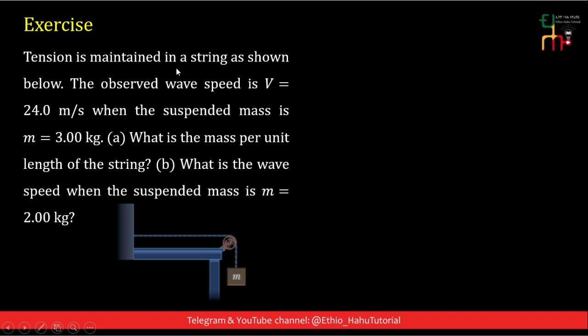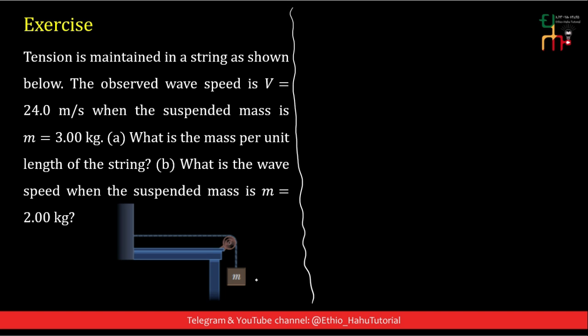Here, tension is maintained in a string as shown below. The observed wave speed is v equal to 24 meters per second when the suspended mass is 3 kg. A, what is the mass per unit length of the string? And B, what is the wave speed when the suspended mass is 2 kg? First, let's do A.